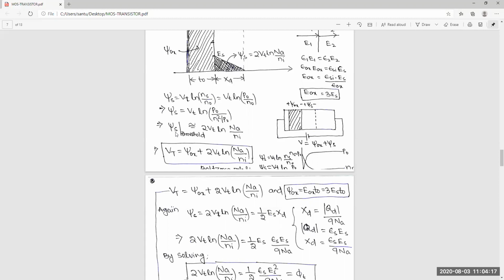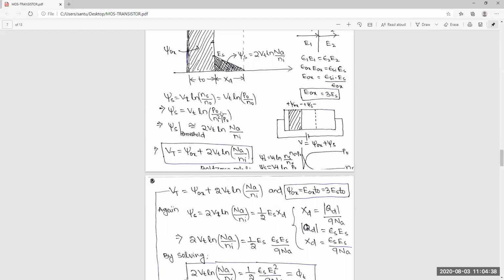So finally, phi s at threshold, the surface potential at threshold voltage. If you put it this way, it will cancel, then Na by ni square will come, and 2 will come here. So 2 Vt ln Na by ni.